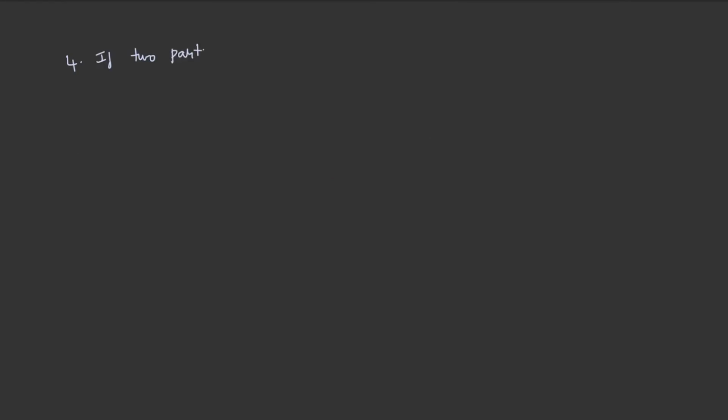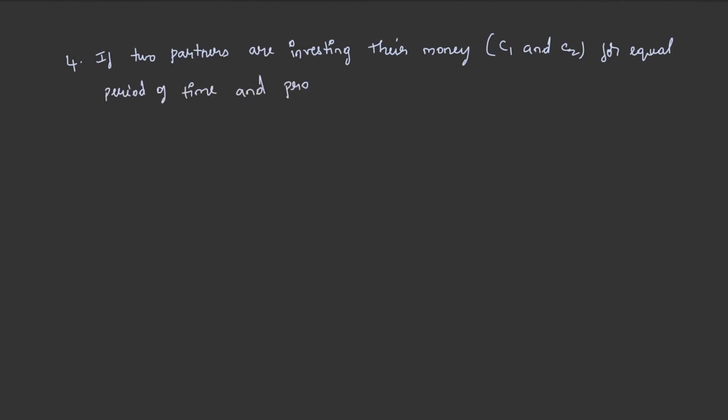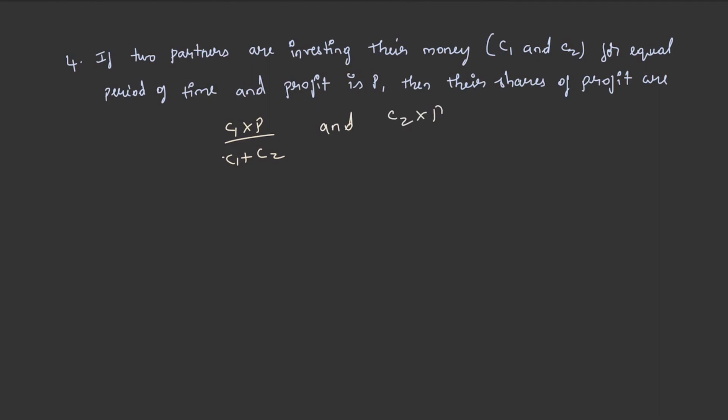Next, let's assume two partners are investing their money for equal period of time and their profit is P, then their shares of profit are C1 into P by C1 plus C2 and C2 into P by C1 plus C2. This is the formula for equal time period.